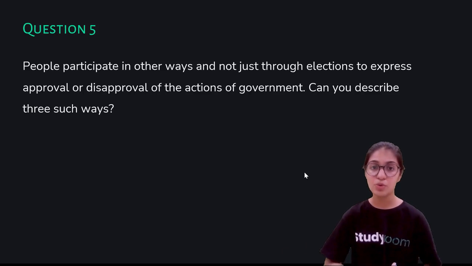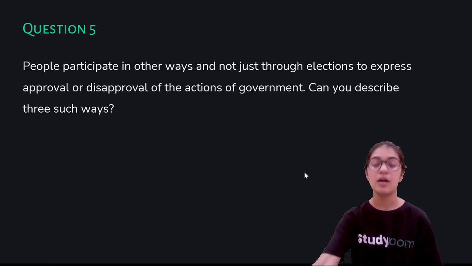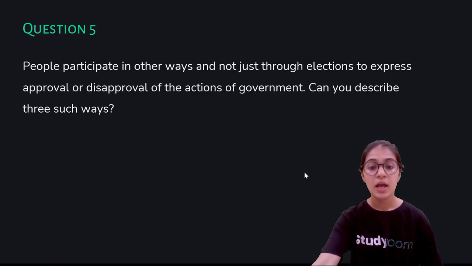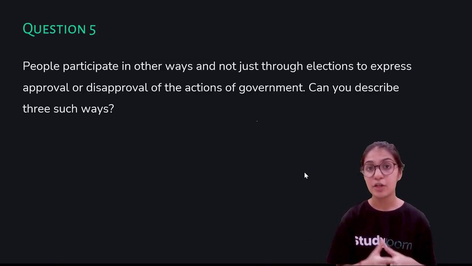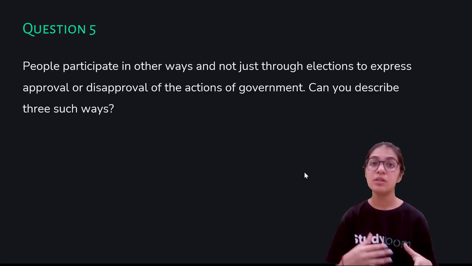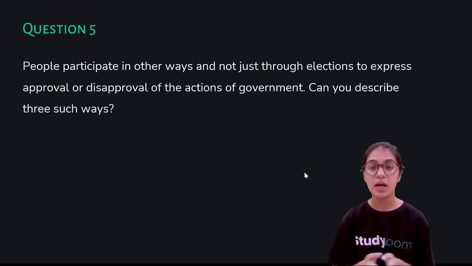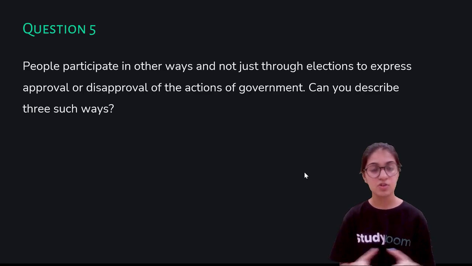There are other ways too than voting. The first is that nowadays there is a lot of impact of social media, so people participate by commenting their views and opinions on Instagram, Twitter, and other social media.